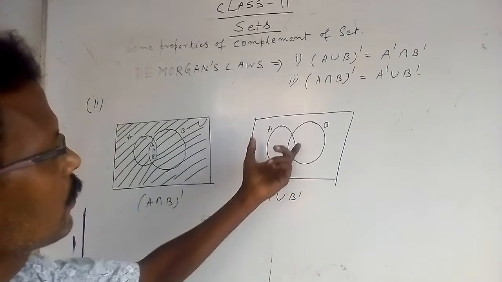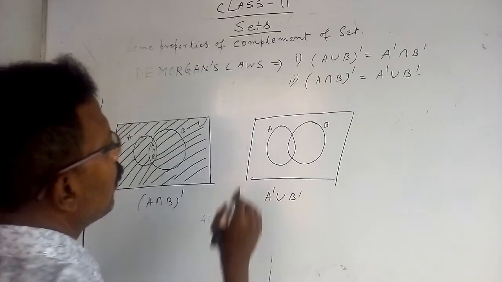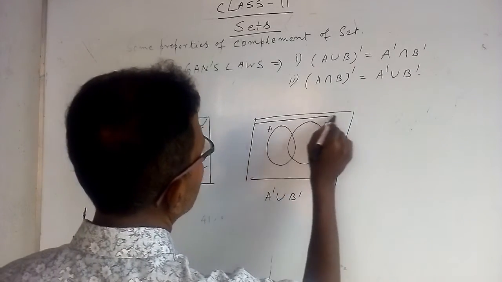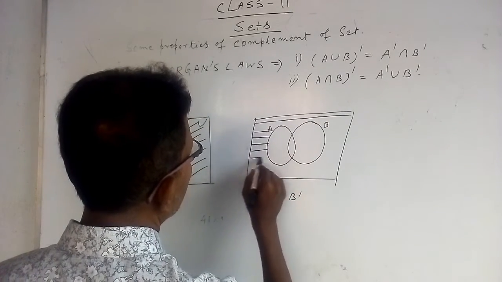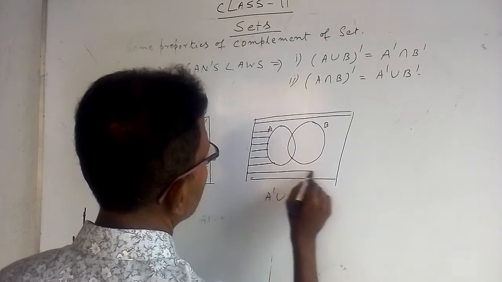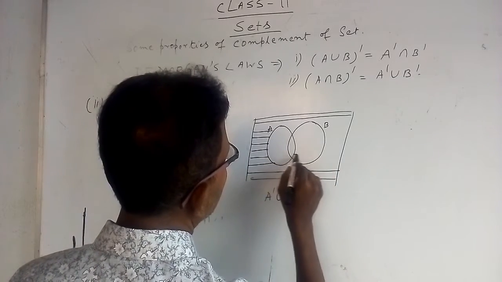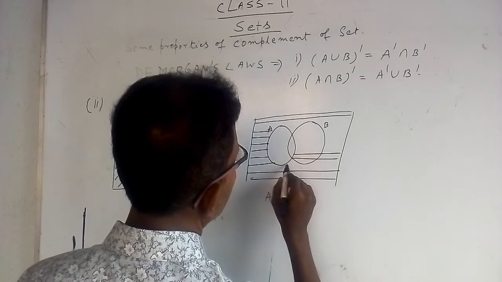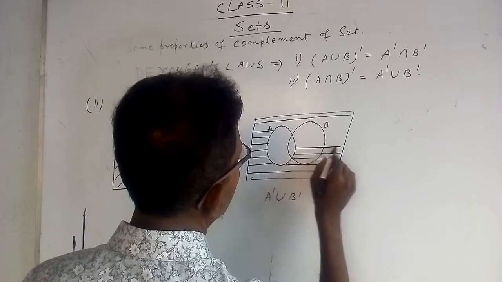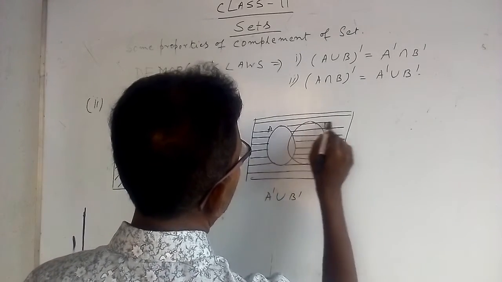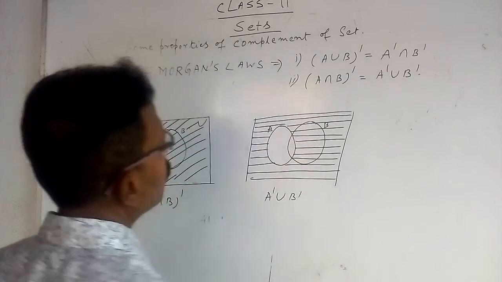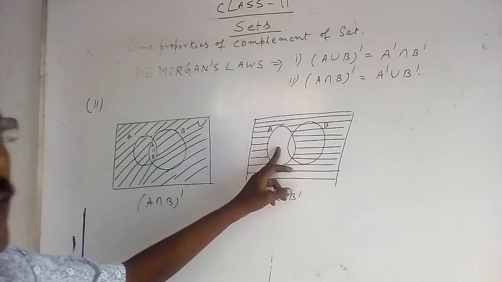Now A complement means shade with horizontal lines the set outside A. Don't make any entry within A. Okay, A is left vacant.